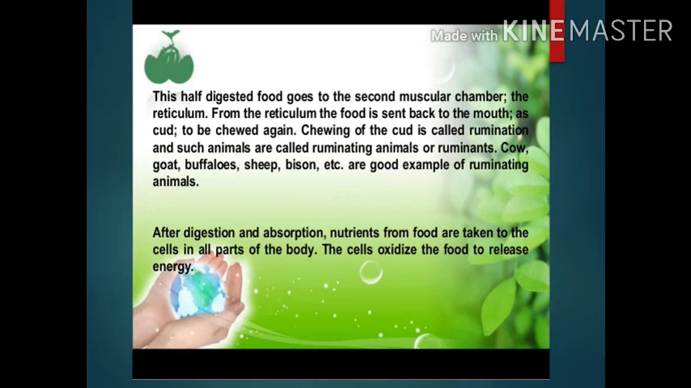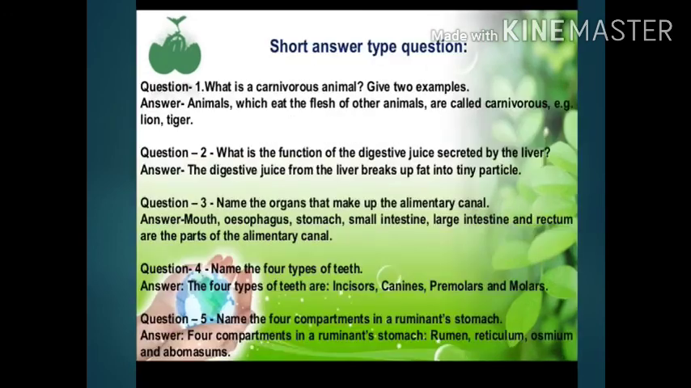Now there are short answer type questions. Question 1. What is a carnivorous animal? Give 2 examples. Question 2. What is the function of the digestive juice secreted by the liver? Question 3. Name the organs that make up the alimentary canal. Question 4. Name the 4 types of teeth. Question 5. Name the 4 compartments of the ruminant stomach.